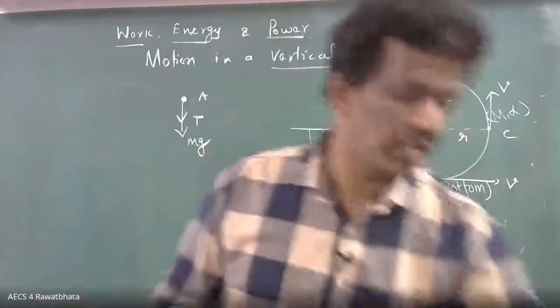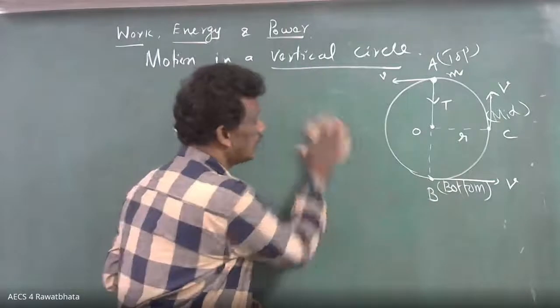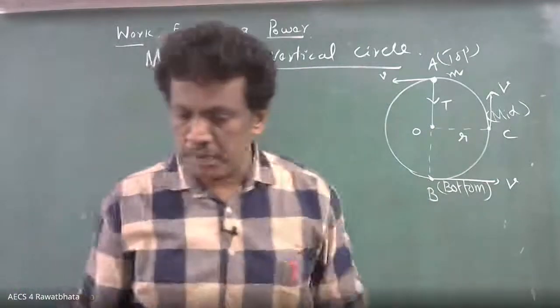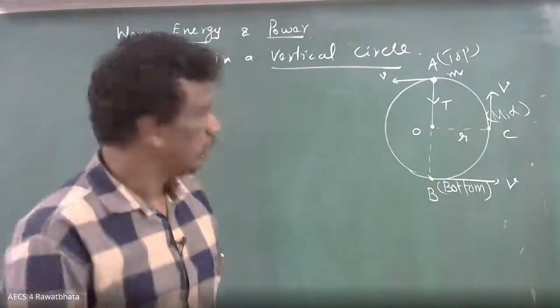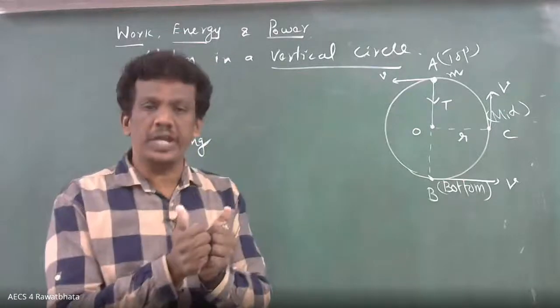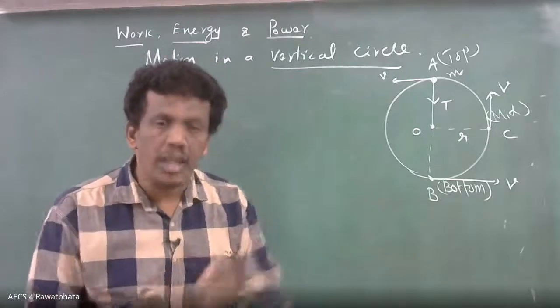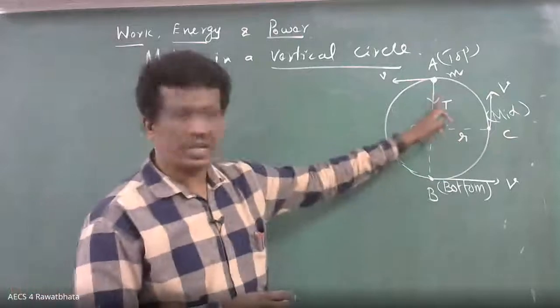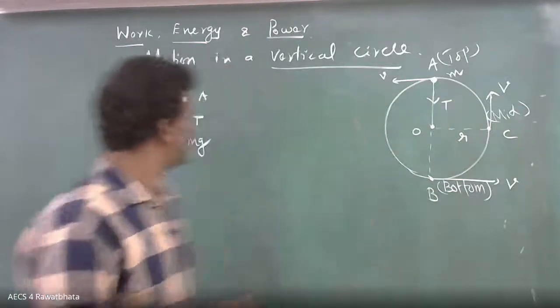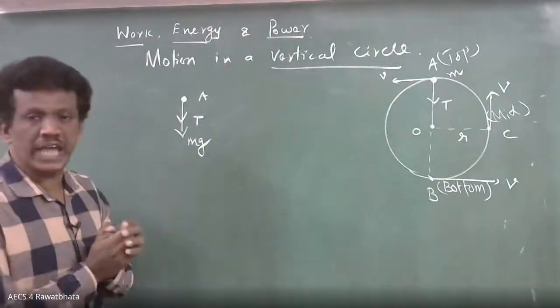Sometimes students get confused about the tension direction. Always remember the umbrella concept. What you have to do? You sit on the body and open it. Where you have to open? Along the string. This is the umbrella. Okay, downward. No other force is acting.